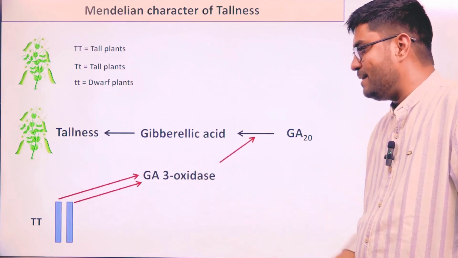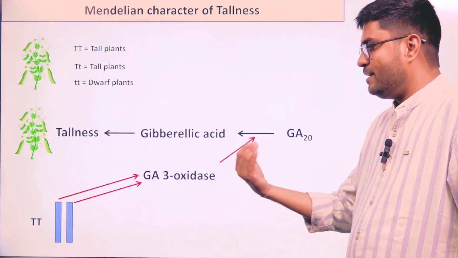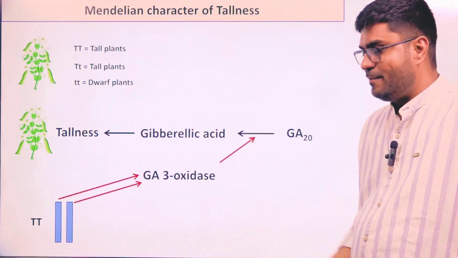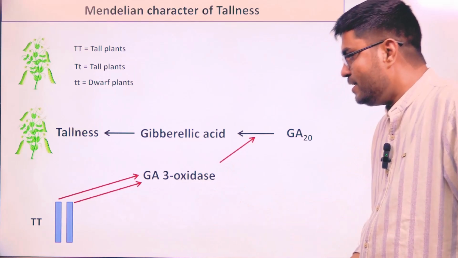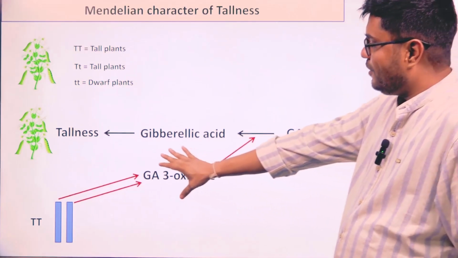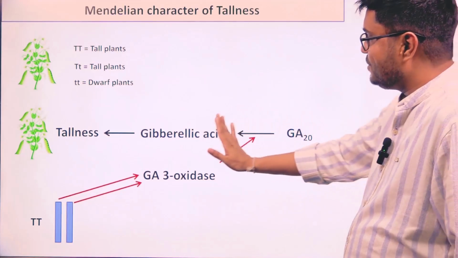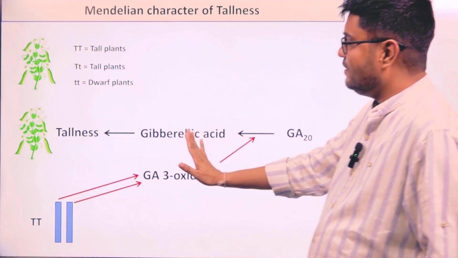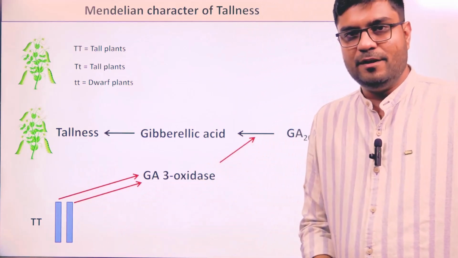The functional enzyme can come from both copies. It means both copies can make functional mRNA, the right mRNA, and that right mRNA gives us the right protein. So both copies code for a functional enzyme. The GA20 will convert into gibberellic acid, gibberellic acid will give its result, and capital T capital T will be a tall plant.